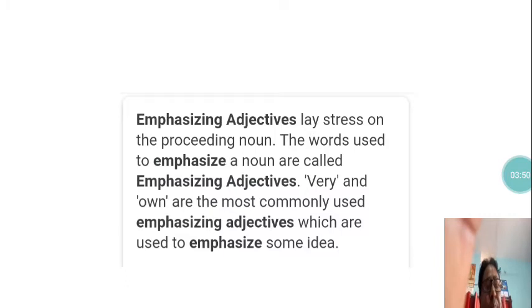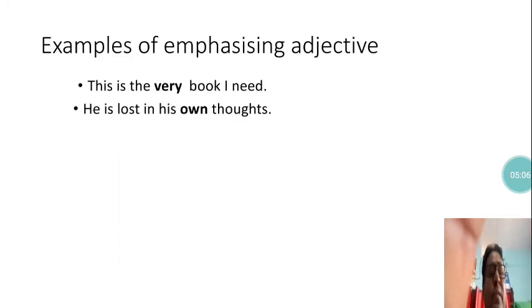So students, this is the very book I need, means we are giving a stress on the particular book. We are giving force. Yes, this was the book I wanted, I needed. So we are giving force with the word very here. That is an emphasizing adjective in this sentence. He is lost in his own thoughts. Here own emphasizes the noun thoughts. And so here very and own are emphasizing adjectives.